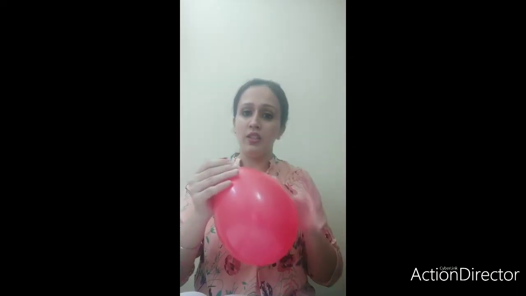It is filled with air. The air has taken space inside the balloon. Now if I release this air from the balloon, can you see the air? No. The air cannot be seen. So oxygen, air, carbon dioxide, all these things are gases.